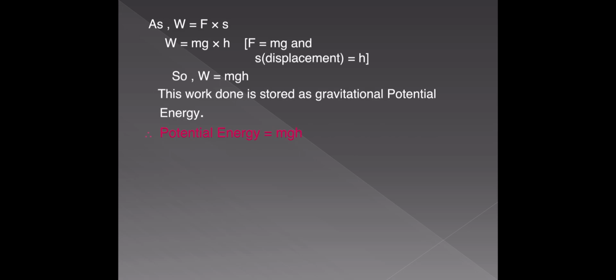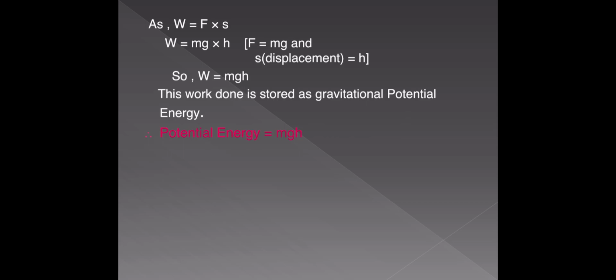The SI unit of potential energy is also joule, and the CGS unit is erg. What is the relation between joule and erg? 1 joule is equal to 10 power 7 erg.